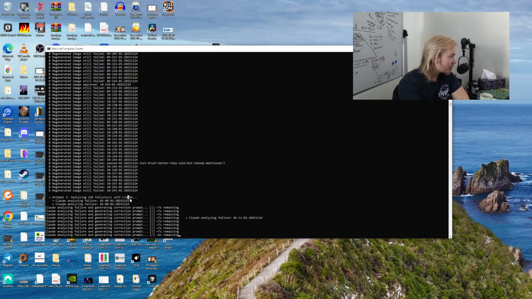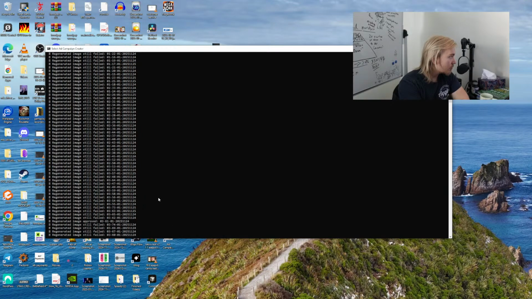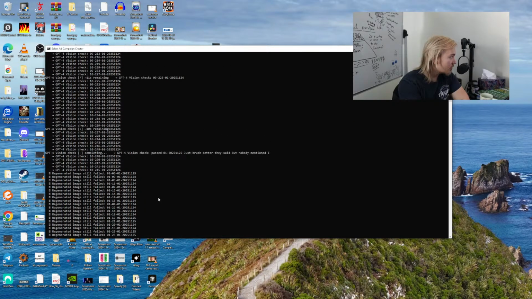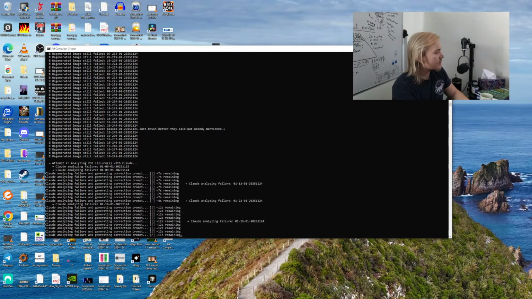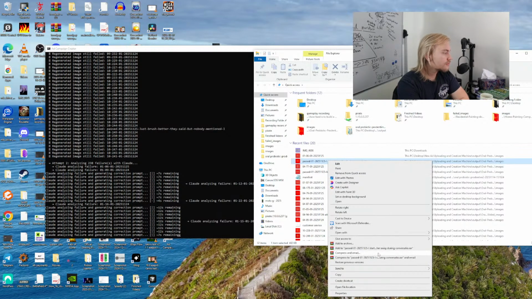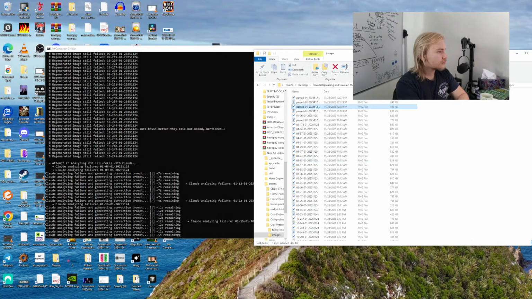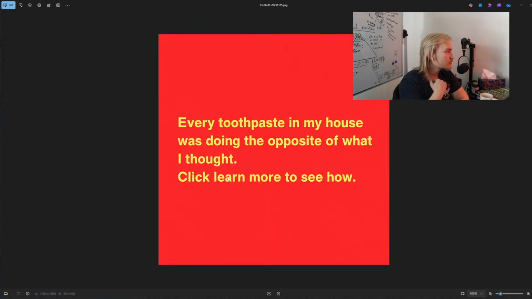Analyzing 238 failures. Generated image still failed. Let's see if this image actually did fail. Yeah, I think this could have passed. I think it would have been okay if this passed.